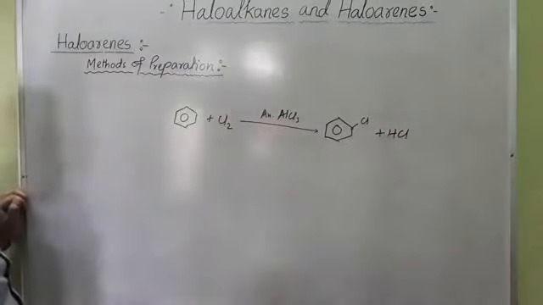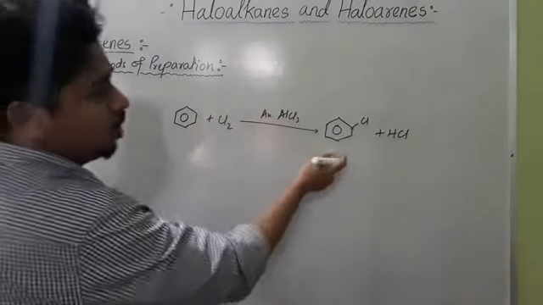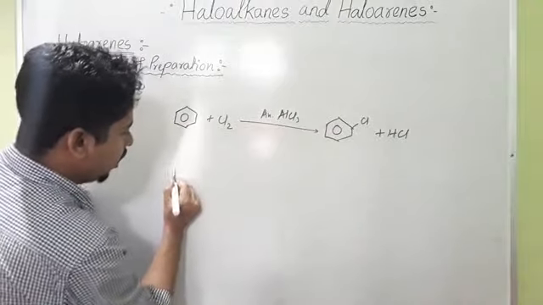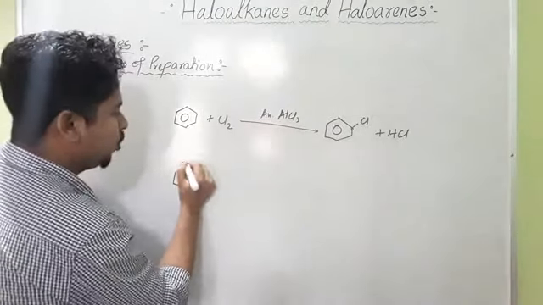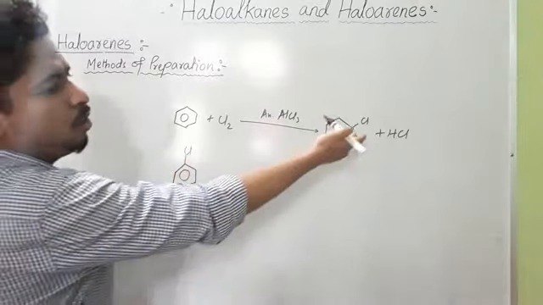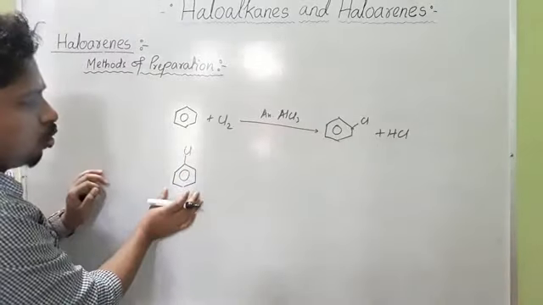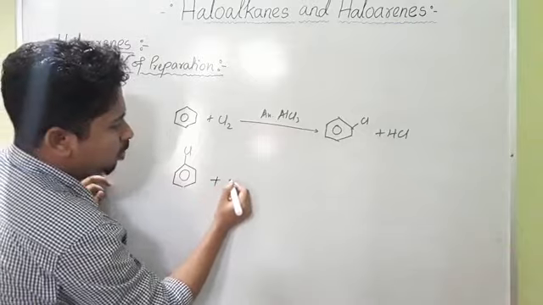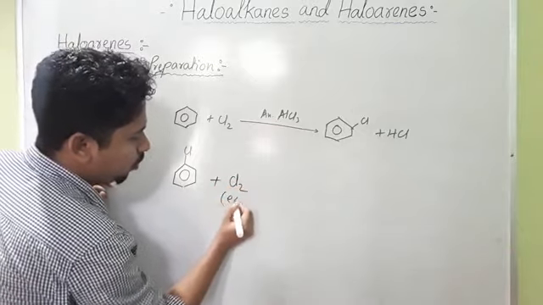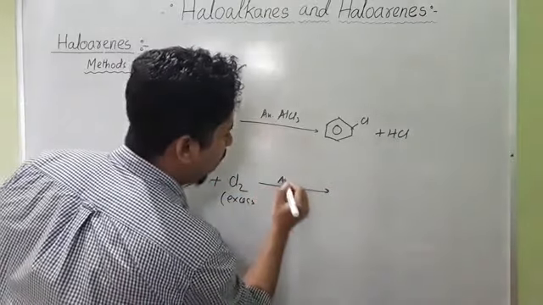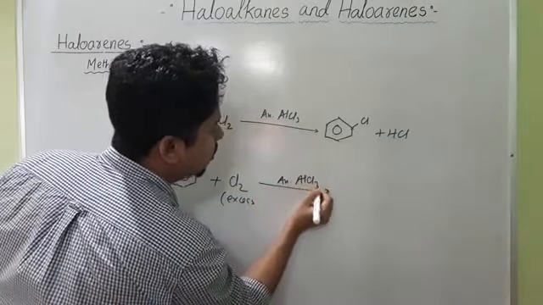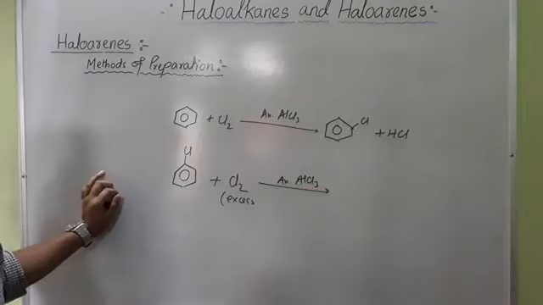Now if you use excess of chlorine, if you take this chlorobenzene, you can write it like that. This Cl you can consider at any position. Now if you treat this chlorobenzene with excess of chlorine in presence of anhydrous AlCl3, then you will get a mixture of product.